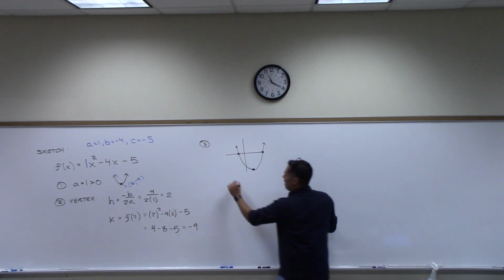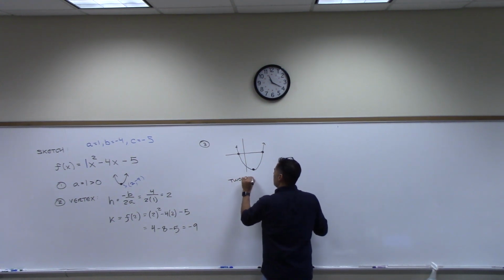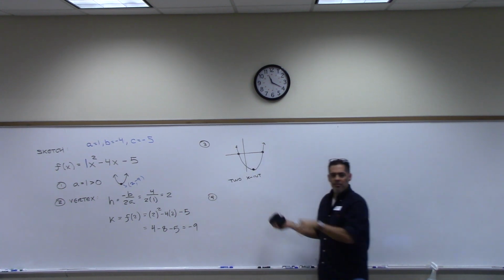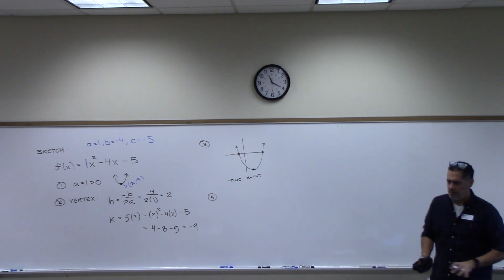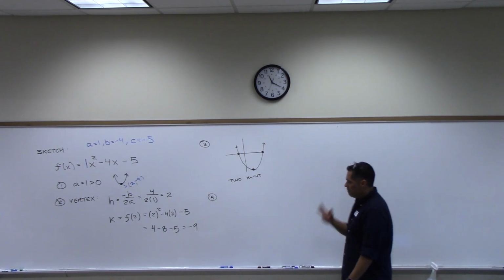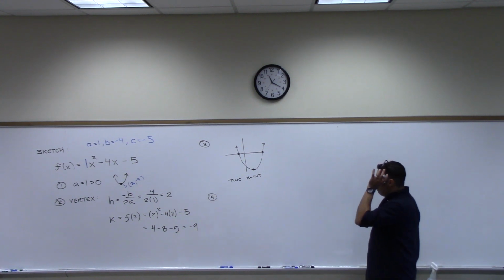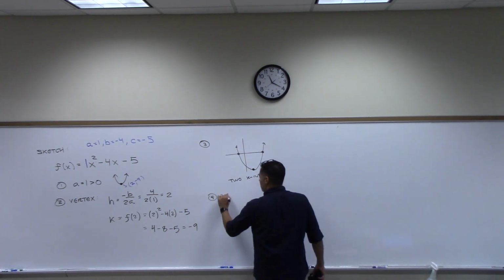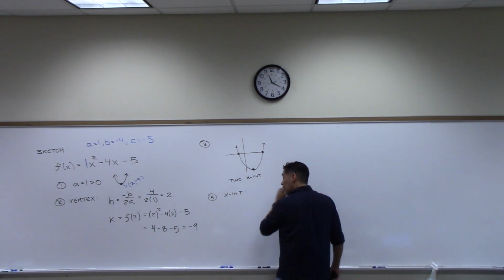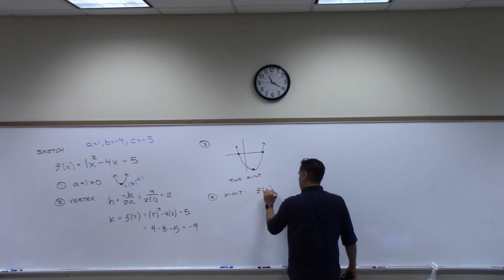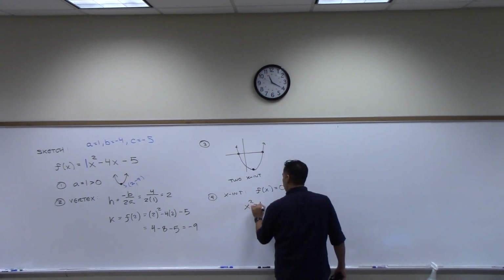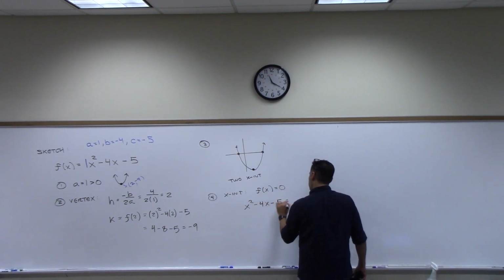So this just tells me I have 2 x-intercepts. And hey, just so you know, on the test, it will have 2 x-intercepts as well. I'm not going to give you a case where it only has 1. It's going to have 2. All right, so now the x-intercepts. And this is where we have to figure out how we are going to do this. How do we find the x-intercepts? Set the function equal to 0. And the function we're talking about is x squared minus 4x minus 5 equals 0.